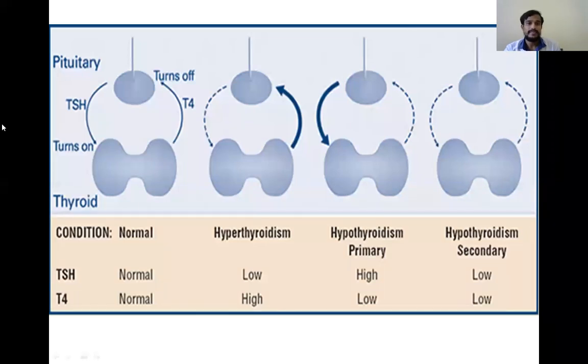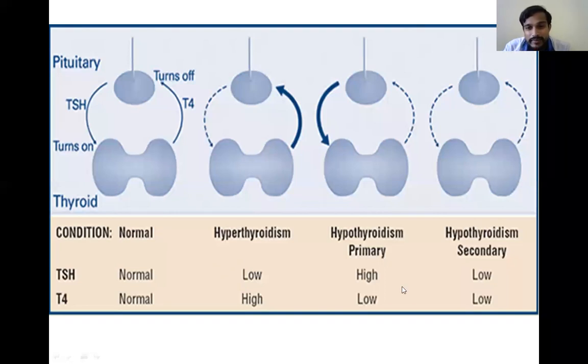And here you can see the interpretation depending upon the levels of T3 and T4. This is normal. If TSH, T3 and T4 are normal, we can conclude it as normal. In hyperthyroidism, the TSH is low and T3 is more. The T3 and T4 production is more, and due to feedback control, the TSH will be low.